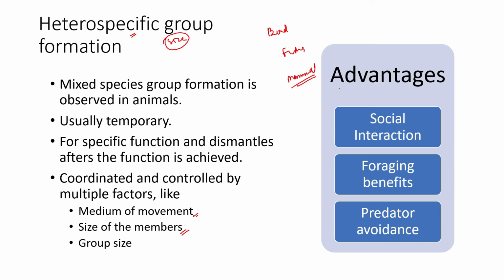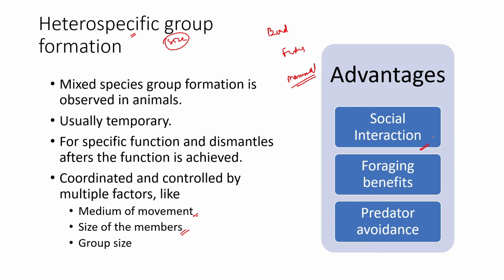The advantages of forming these groups are, first, increased social interaction, which helps in exchanging information and communication. It could also help in predator avoidance. Let's say one species is good at alarming, so species working together form social groups. One species works as a sentinel, going up and guarding the area, and in return they get a foraging benefit.